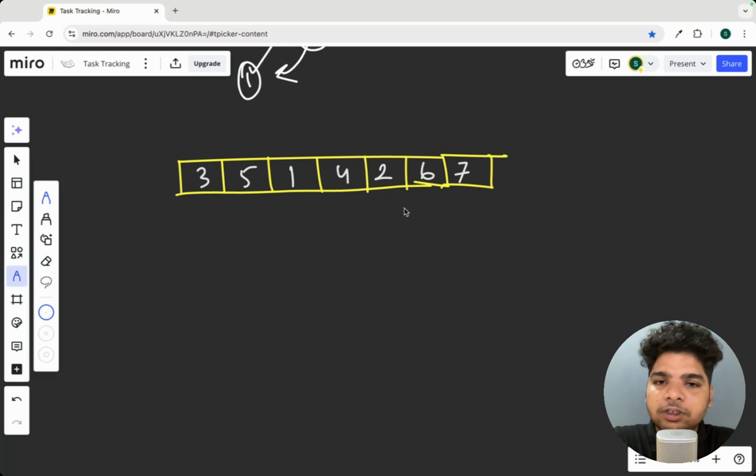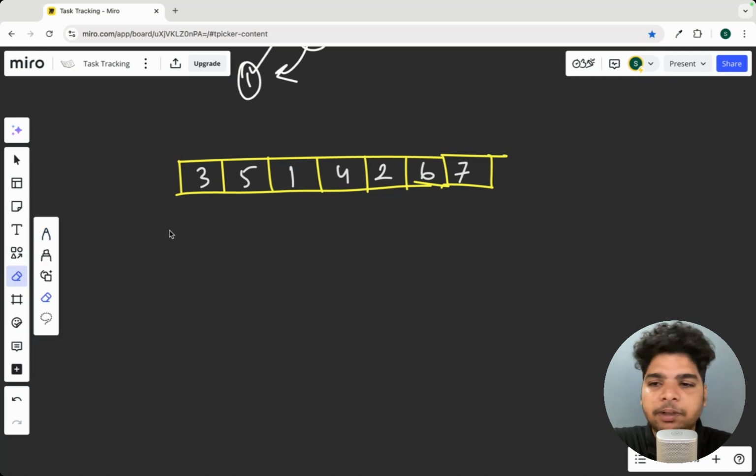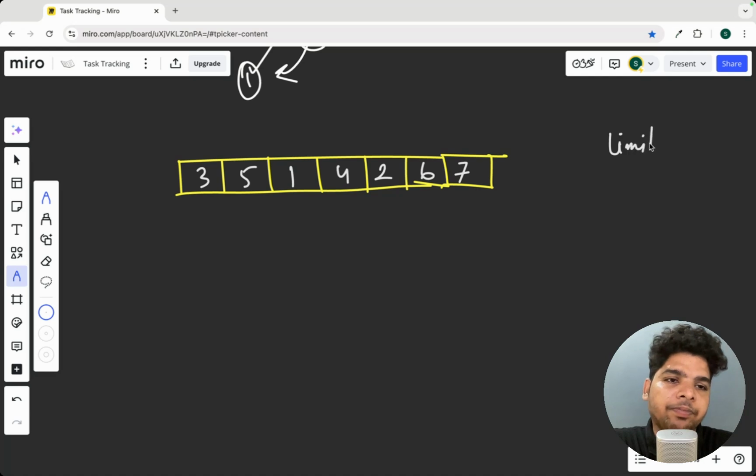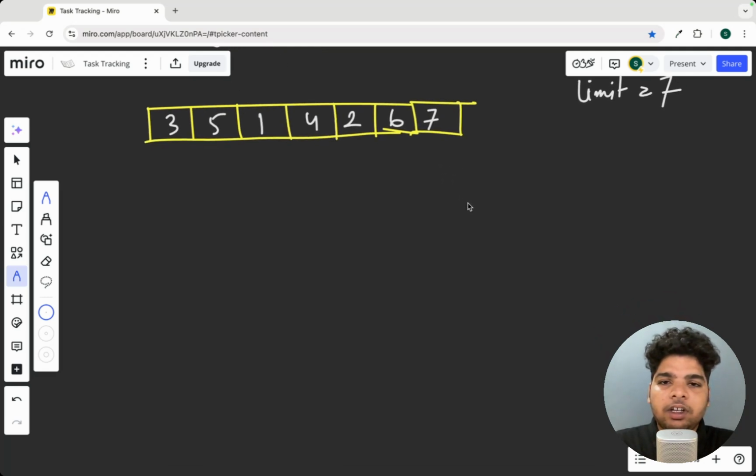So those many elements. Now let's say the maximum, let's take 8, or let's take 7. Let's take 7 as the maximum. Limit equals 7, right?